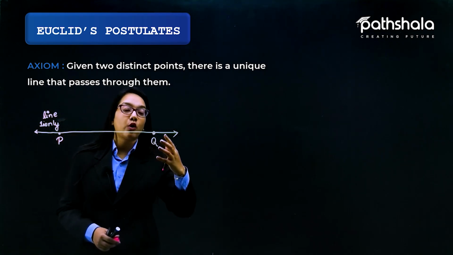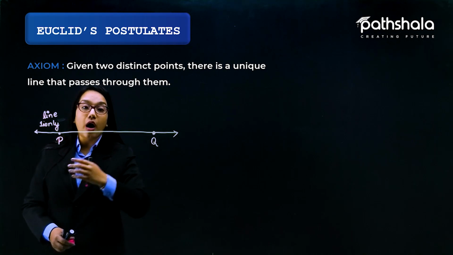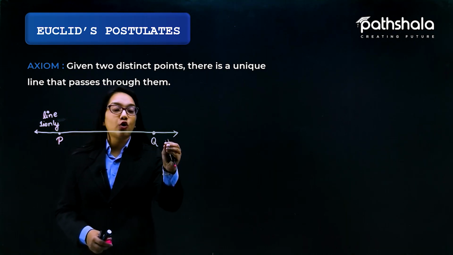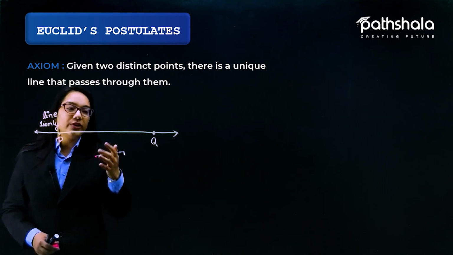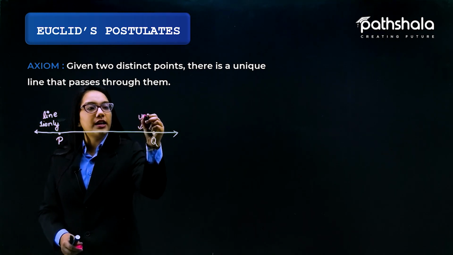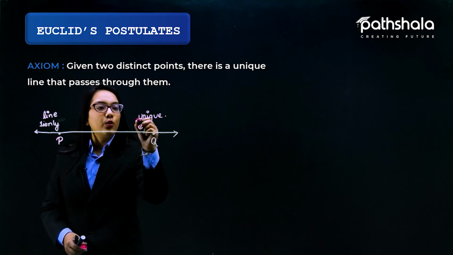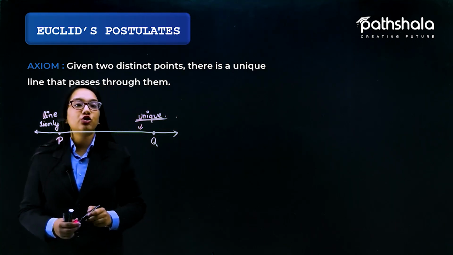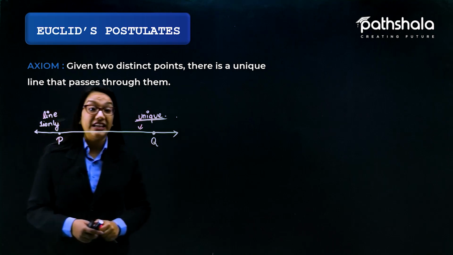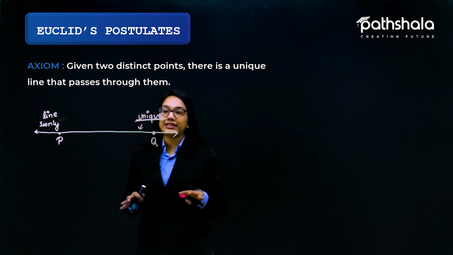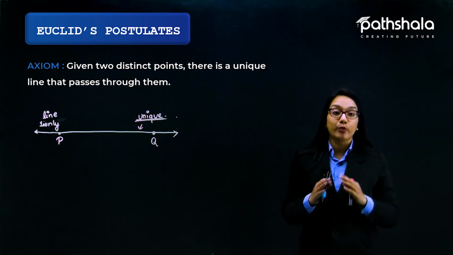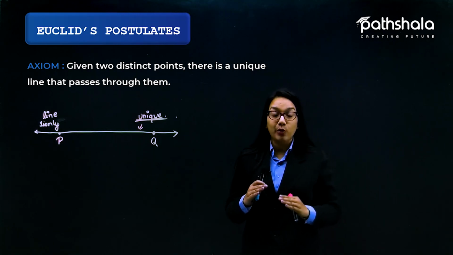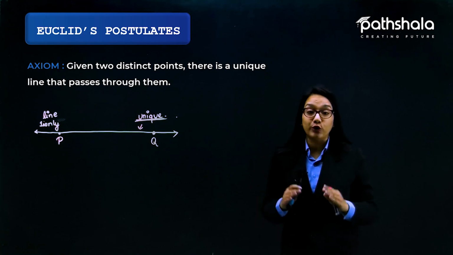And moreover, if I talk about the vice versa condition, how many lines can you draw from the point Q that also pass through the point P? Obviously, this is that unique line which is passing through these two distinct points in a unique way. So this axiom is self-evident and need not be proved. So this is all about postulate 1 of Euclid.